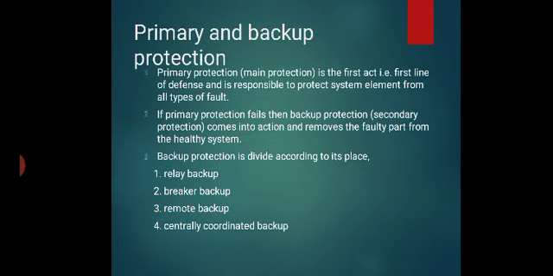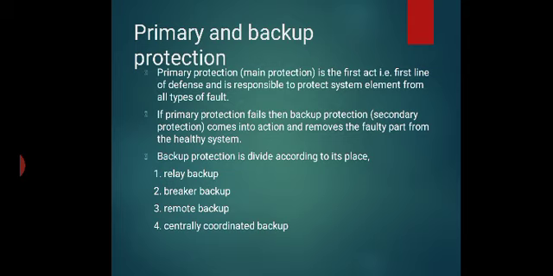What is primary and backup protection? Primary protection means main protection. It is the first line of defense, and is responsible to protect the system element from all types of fault. If primary protection fails, then backup protection or secondary protection comes into action and removes the faulty part from the healthy sections. Backup protection is divided according to its place.